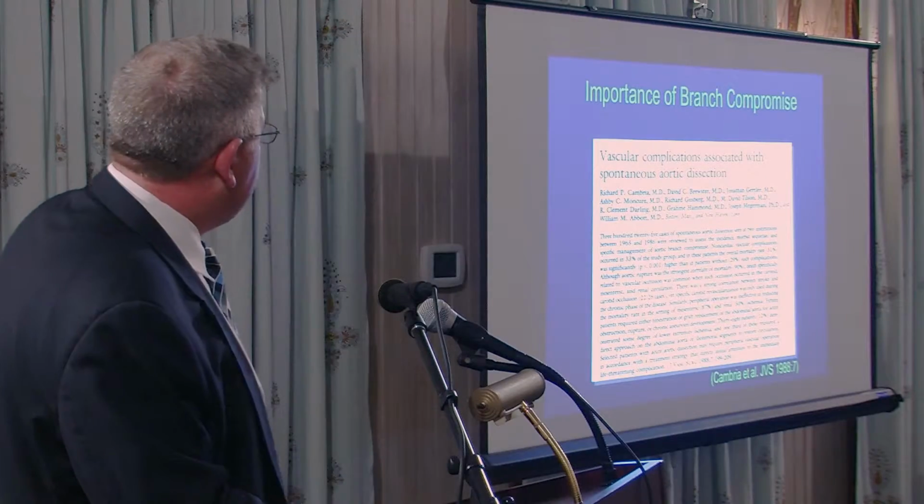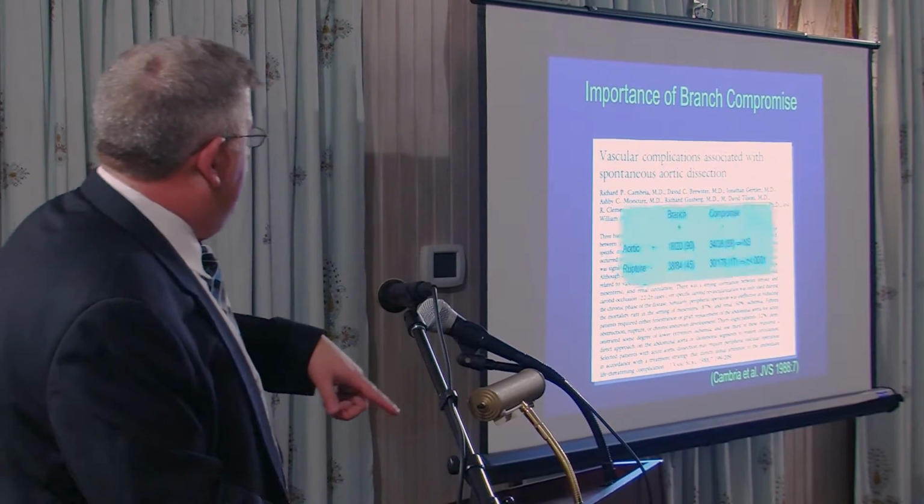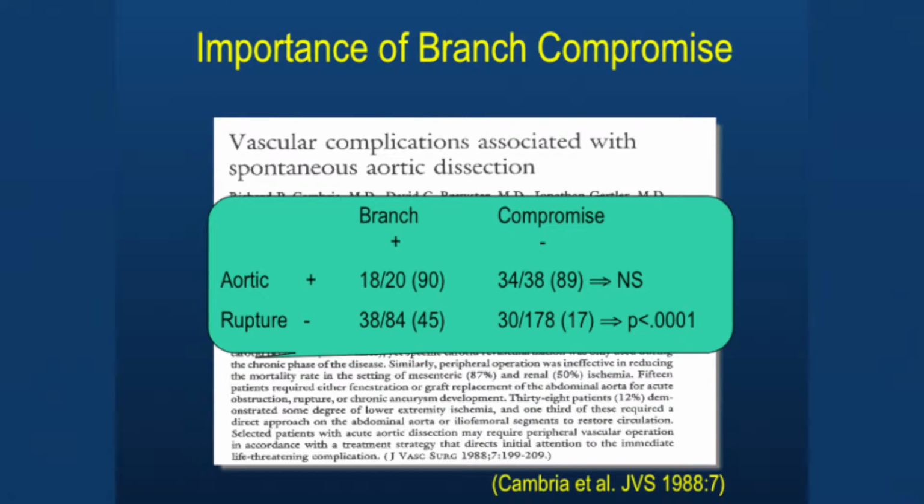Next. Okay, so this was work done by Dr. Cambria when I was in high school, but essentially what he found was that branch vessel compromise is a problem. If you see on the top there, if the patients ruptured, it didn't matter, everybody died. But in the patients that didn't rupture on the bottom, if they had branch vessel compromise, there was a 45% mortality at 30 days, and if they didn't, there was a 17%. So it's important to identify these.